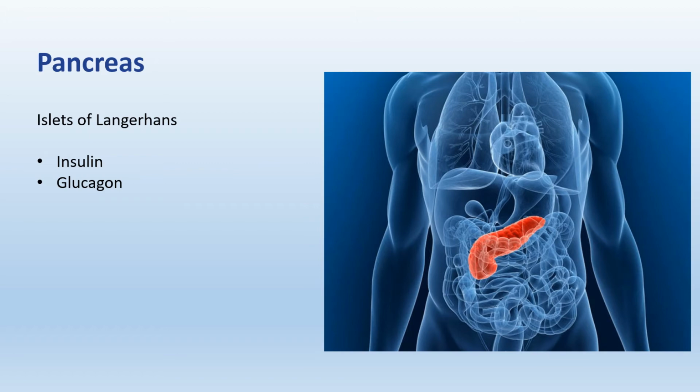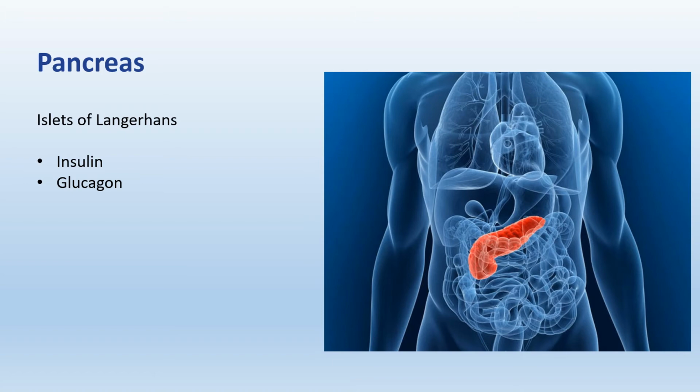Pancreas. It's a very unusual organ. It has two functions. The major part of pancreas is exocrine, which secretes digestive enzymes through a duct into the small intestine. But some portions of pancreas serve as ductless or endocrine glands. This portion contains group of endocrine cells referred to as islets of Langerhans. These islets secrete two hormones, insulin and glucagon, which regulate blood glucose level.